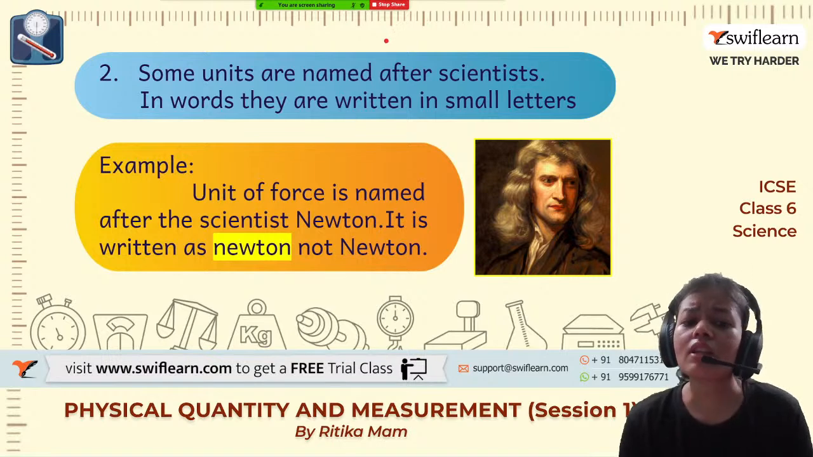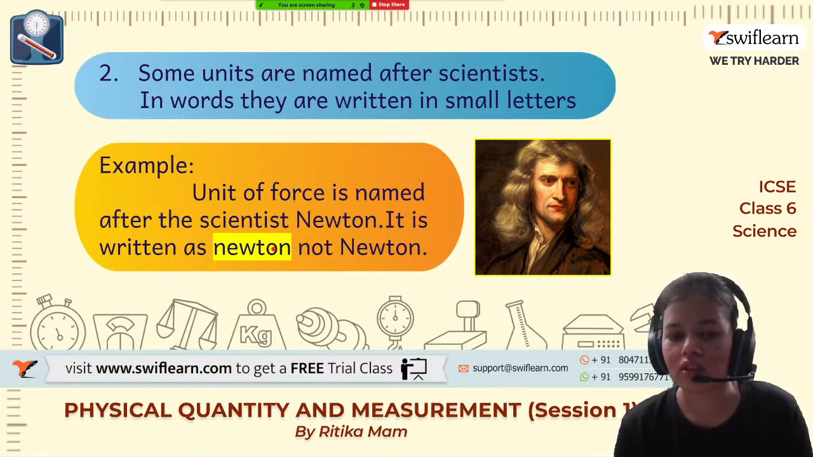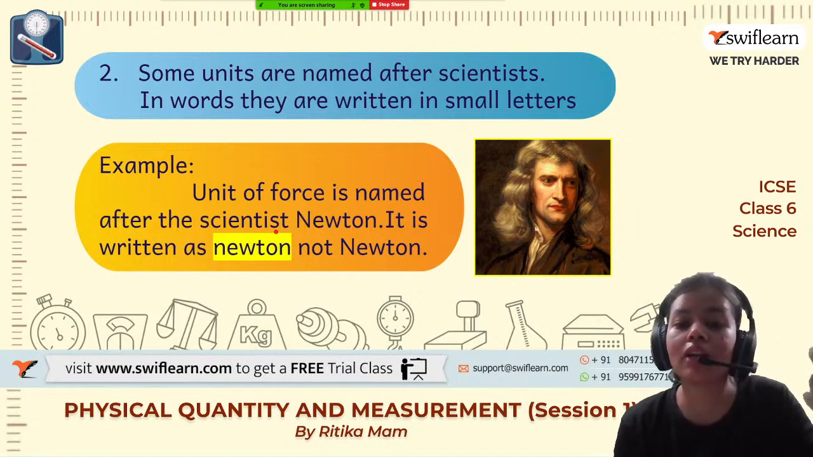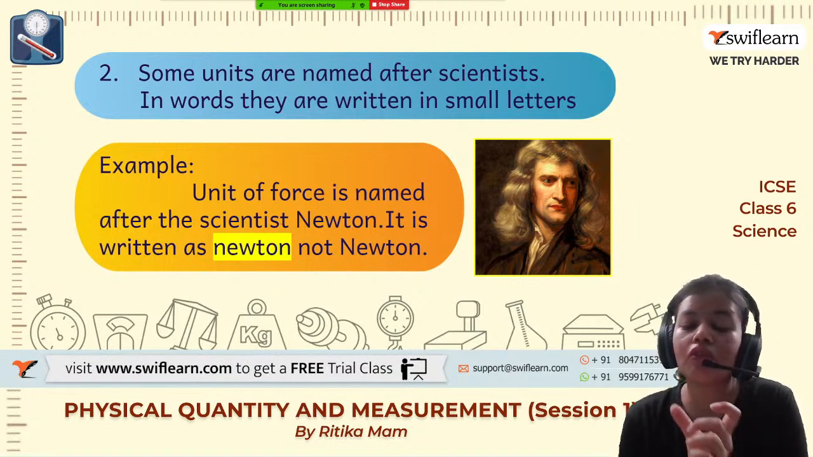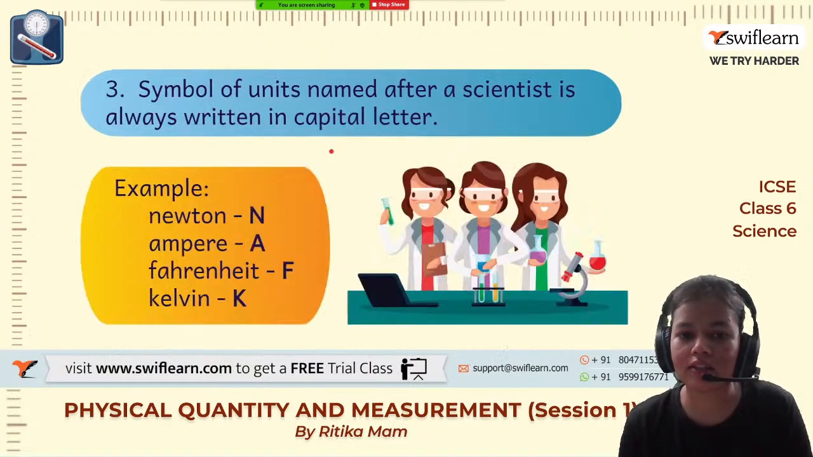Then some units are named after scientists. Whenever we write them in words, we also write them in small letters. Like if I talk about the unit of force, it is named after the great scientist Newton. So we won't write capital N here, we will write small n, newton. Even if they are named after scientists, if we are writing the full word, we just write small letters, not capital letters.